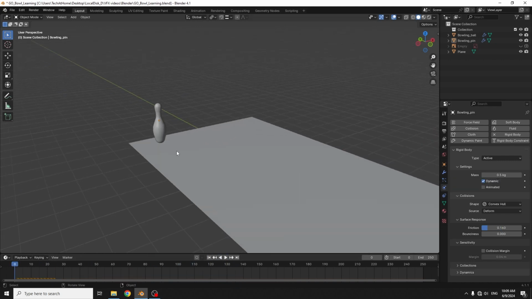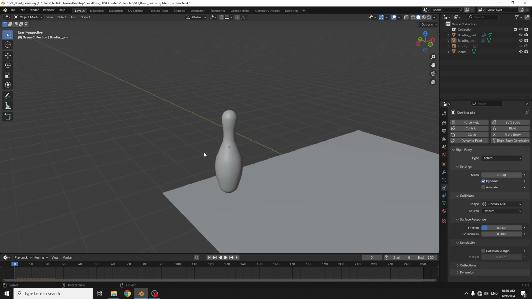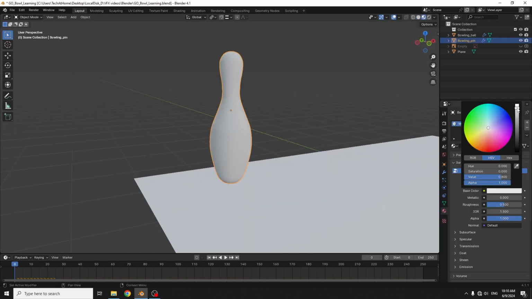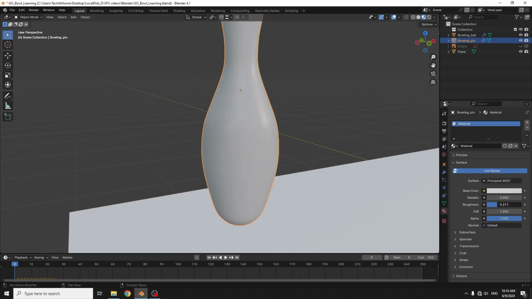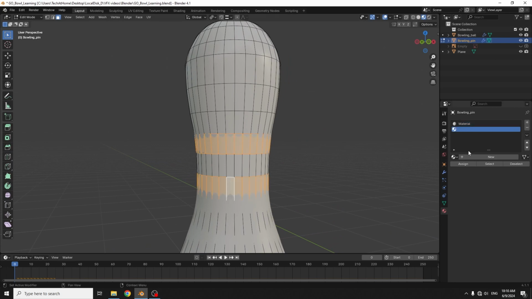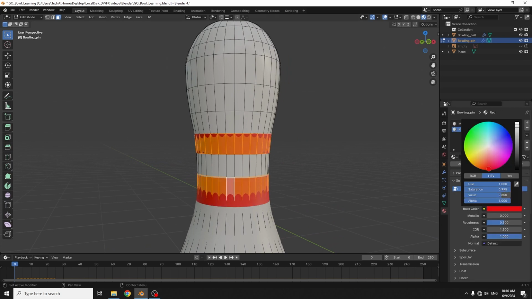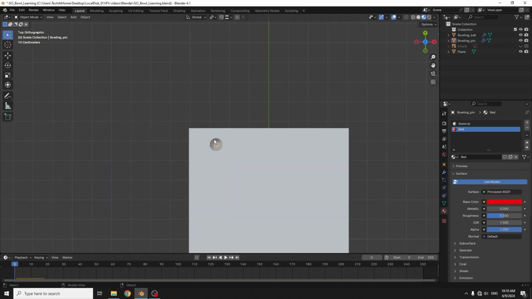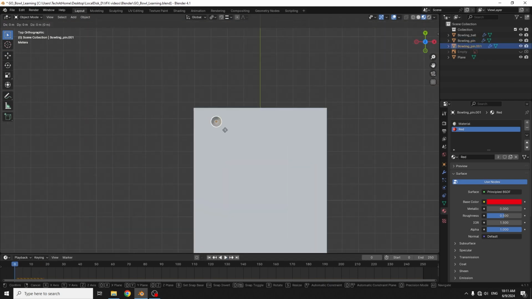Next, I'll apply the material for this bowling pin. After this, I'll duplicate the bowling pin and arrange in this row.